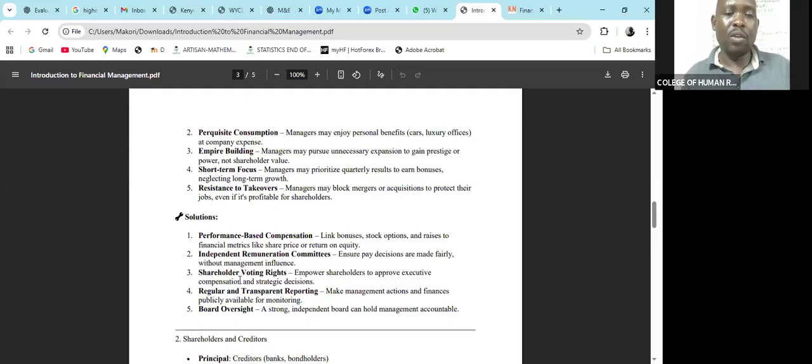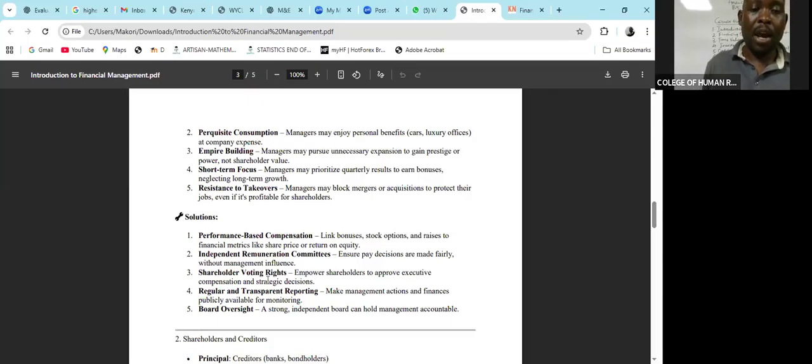Then also during the AGM, the shareholders have rights to vote. The shareholders' voting rights empower them to approve executive compensation and strategic decisions. That is when they are having the AGM. If they wish to award themselves some increments in the allowances and compensations, they should table those in the AGM so that the shareholders can approve through voting.